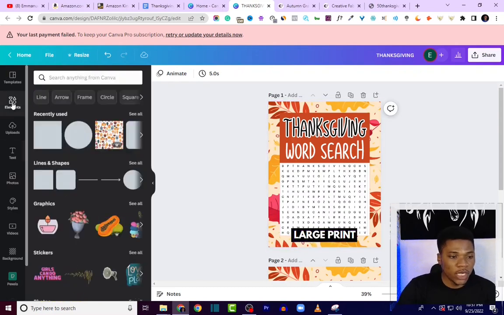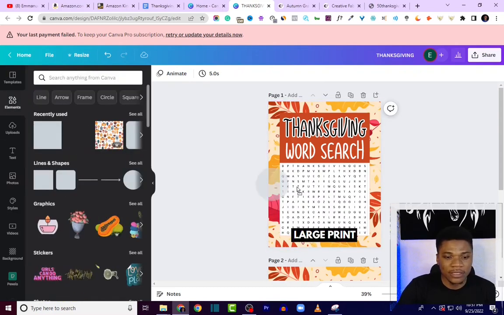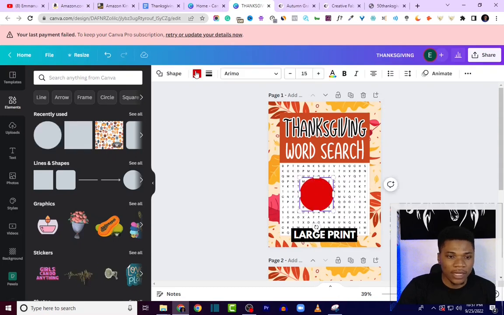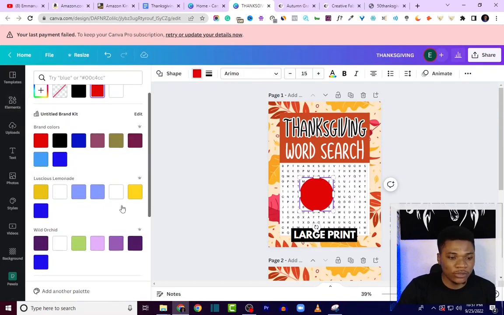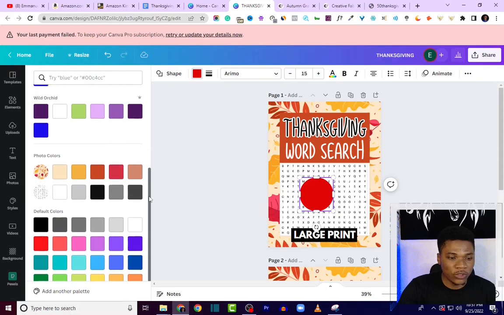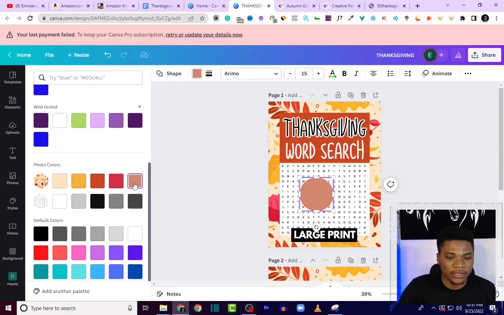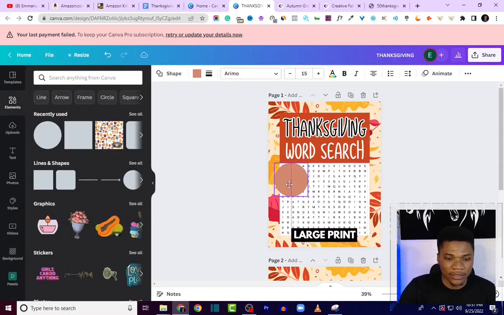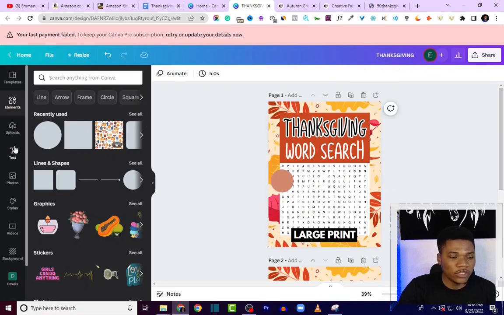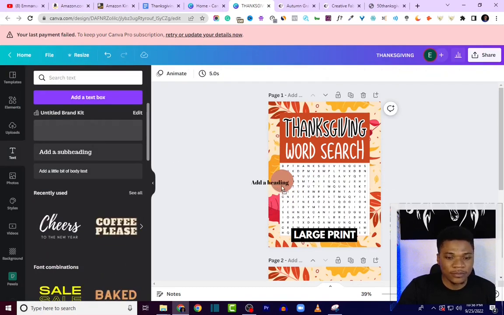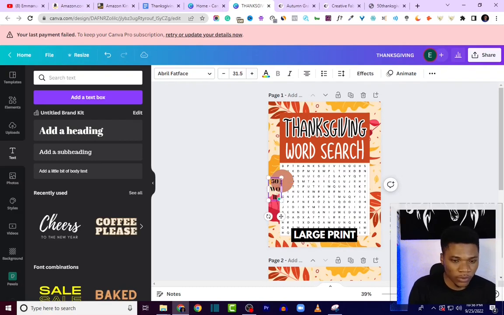I'm going to do one more thing. I'm going to bring in a circle and then change the color of the circle. Let me use one of the colors on, let's say this, and then place it somewhere at the edge right here. And then I'm going to just add a layer of text on it. So I'm going to use 50 word puzzles. So I'm going to make it small enough to fit into the circle.